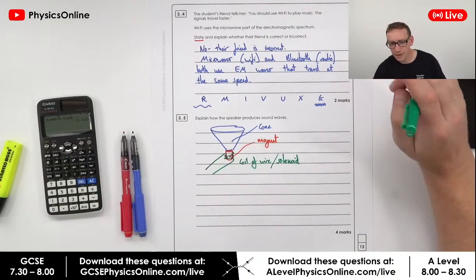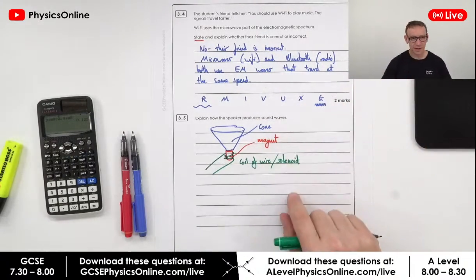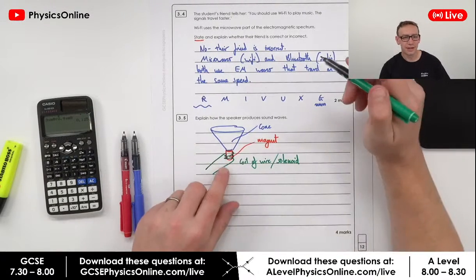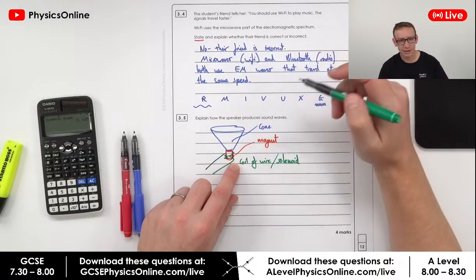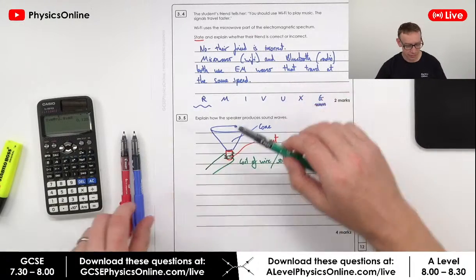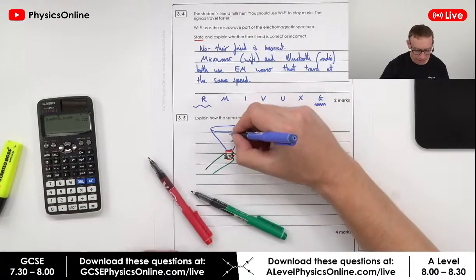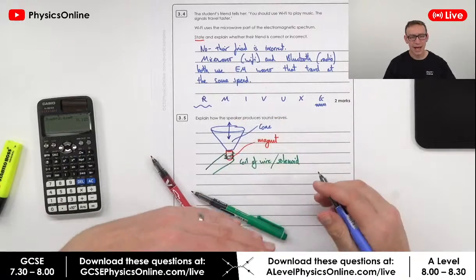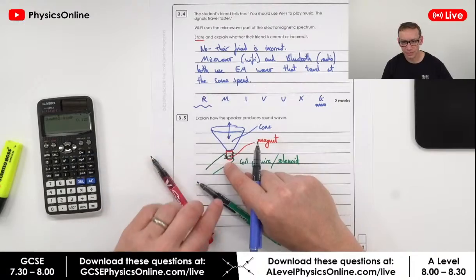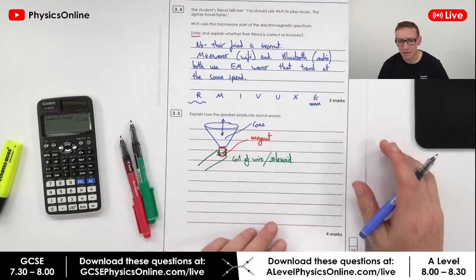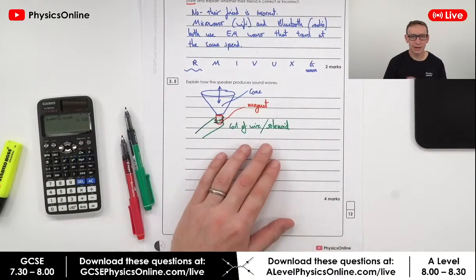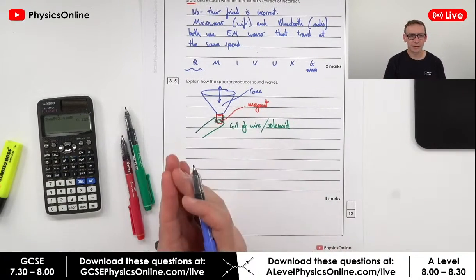When you've got the coil of wire with a current in it, it's going to act as an electromagnet, and that's going to either repel or attract the magnet attached to the cone. That means this whole cone is going to go up and down and vibrate, and the frequency at which it vibrates is the same as the frequency at which the current changes direction. So what we've got to think about is how we can get our 4 marks. Think about writing in bullet points, and think about a logical sequence.